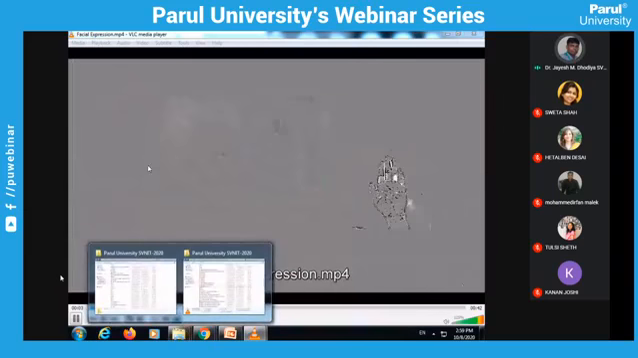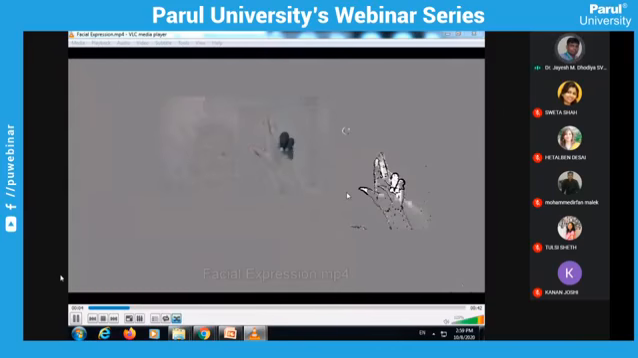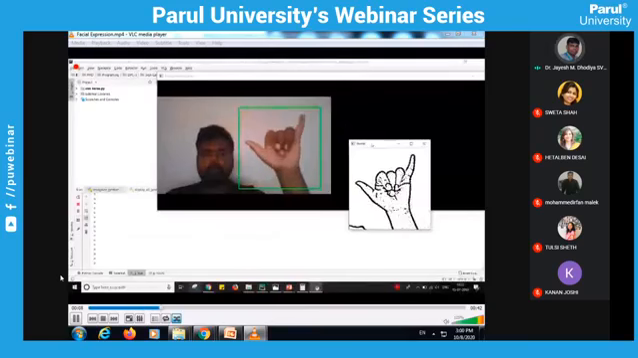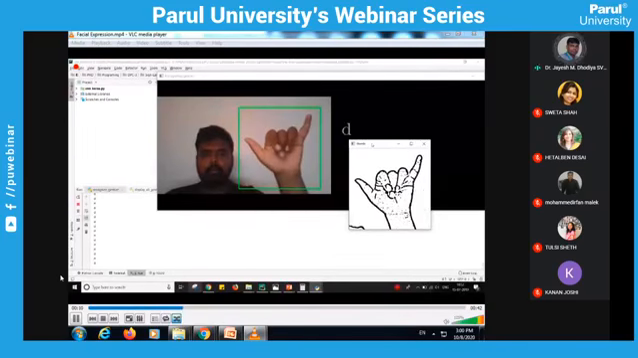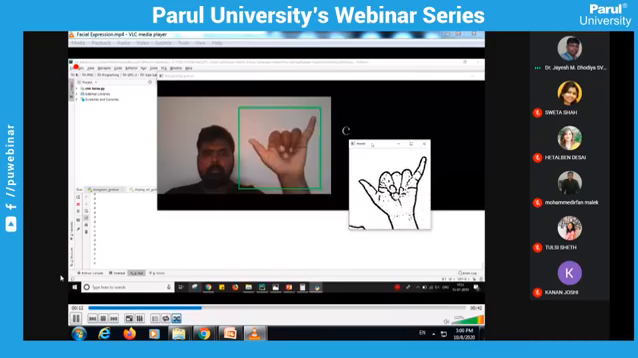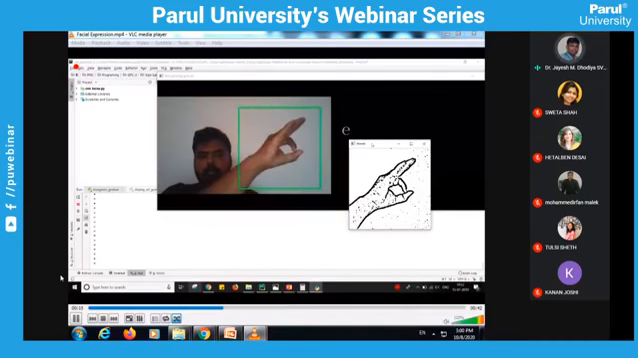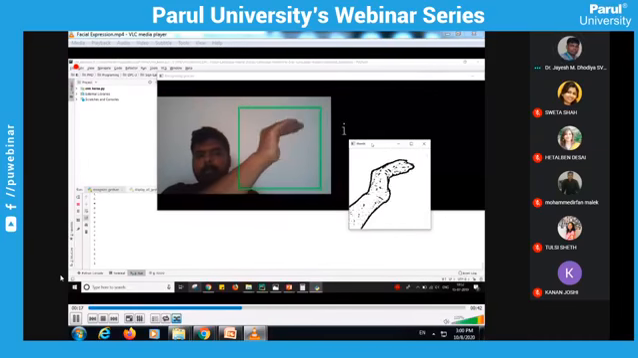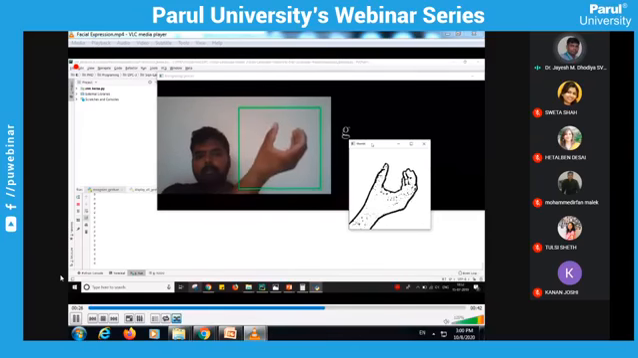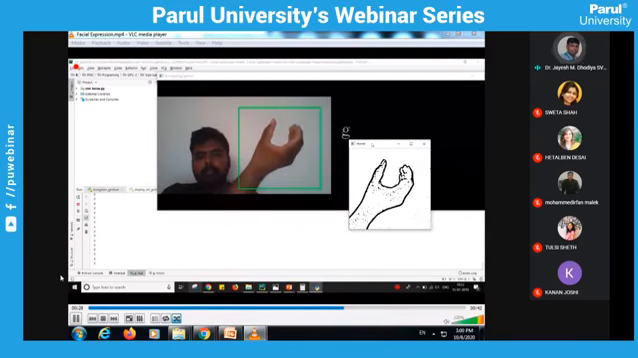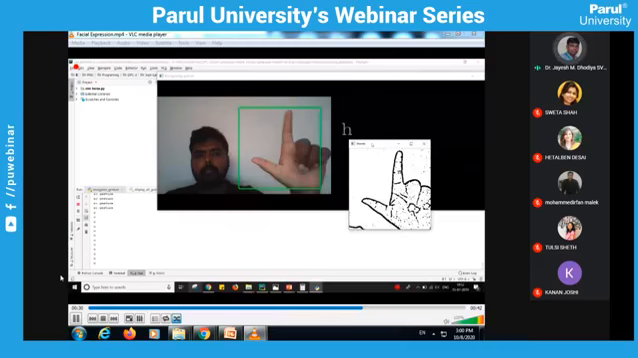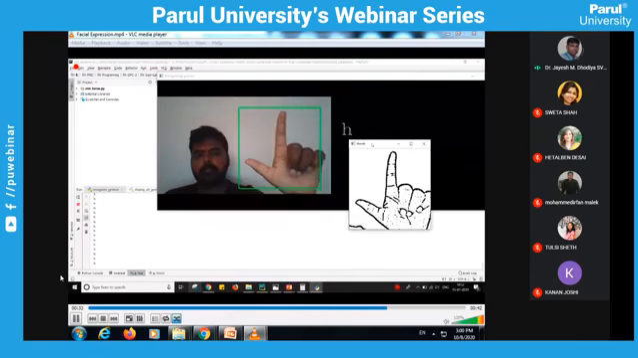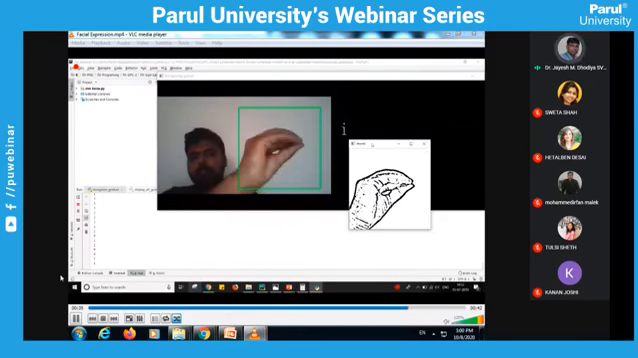Yes, just try to see. It might not be that visible, but we try to check with the expression. The letter is D or like C or like E, I, J. We try to recognize these expressions, and these are the expressions for mute and deaf people, like J, I, K.